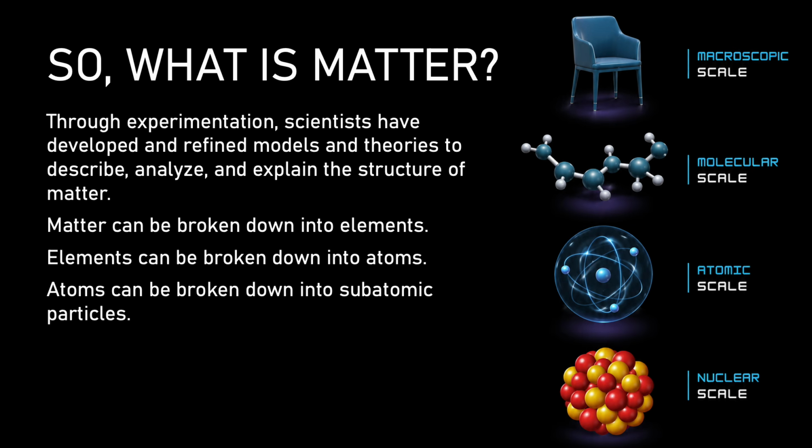Matter can be understood at different scales. So at the macroscopic level, we can see everyday objects like a chair, but if we could zoom in far enough, we could see the particles that make up that matter. So we can organize matter then in elements, and elements themselves are made up of atoms, and atoms are made up of subatomic particles like protons, neutrons, and electrons. So looking at these tiny particles, we can use experiments and scientific models to help us understand the structure and behavior of something so small.